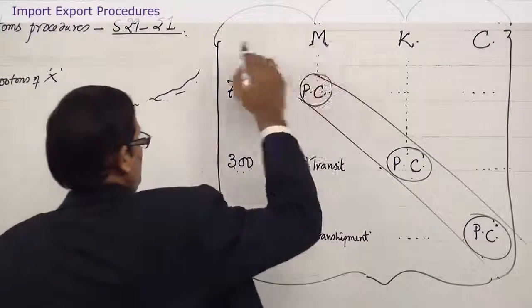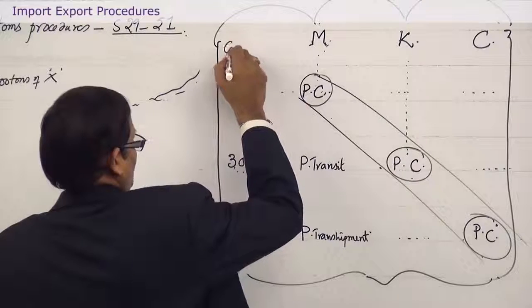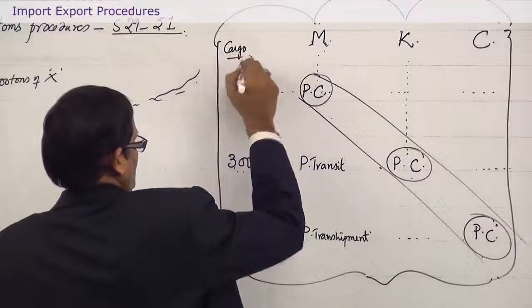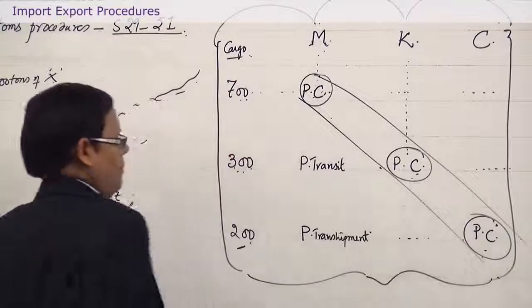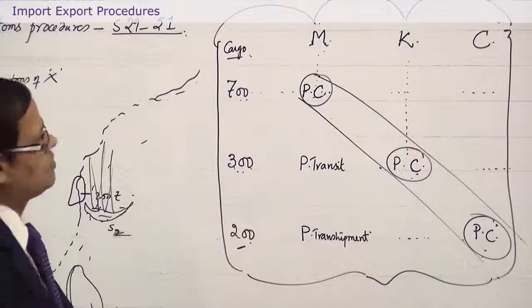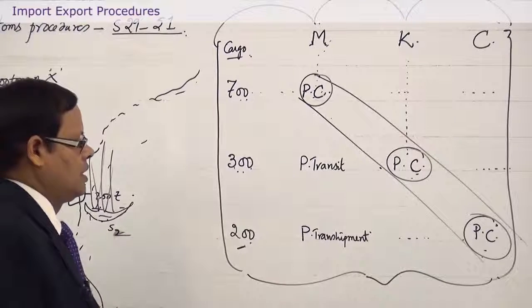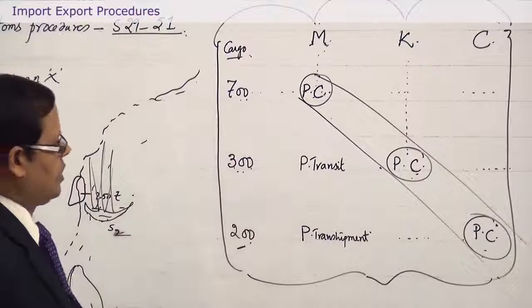So, these are ports and these are goods, cargo. This is deliverable cargo, this is deliverable cargo, this is deliverable cargo. The phenomena, this is transit and transshipment. Transit and transshipment, this is the phenomena.